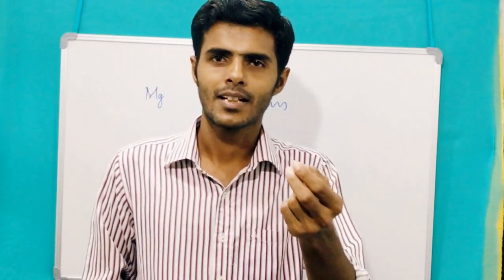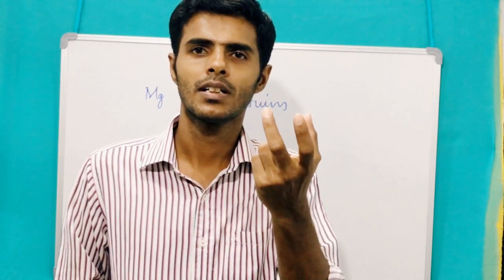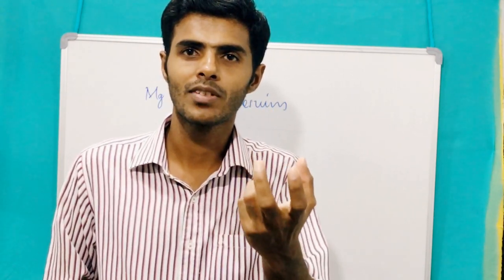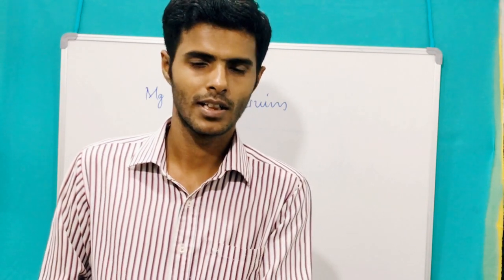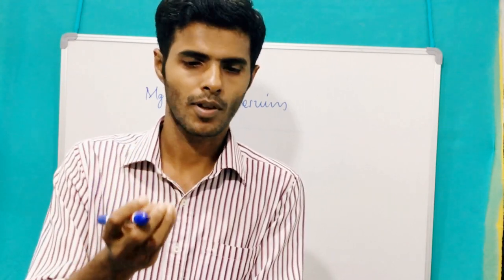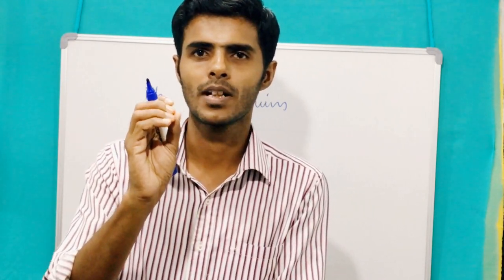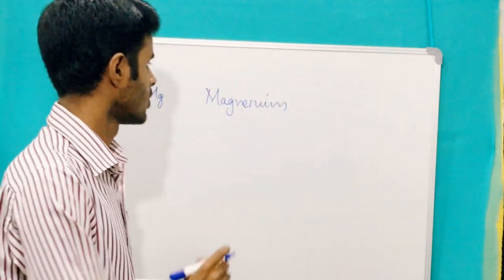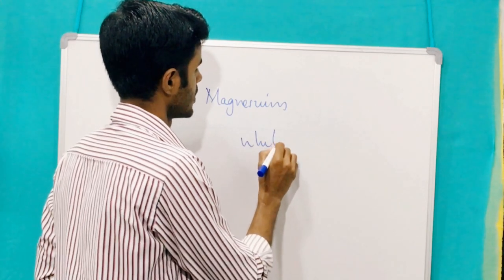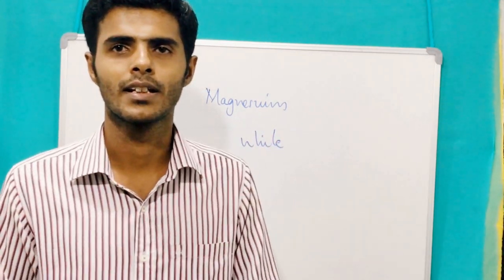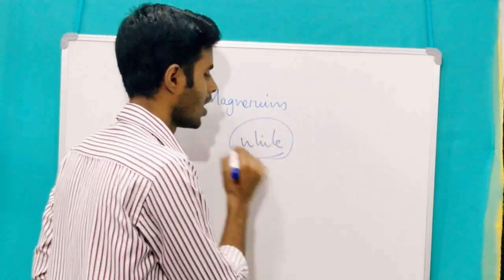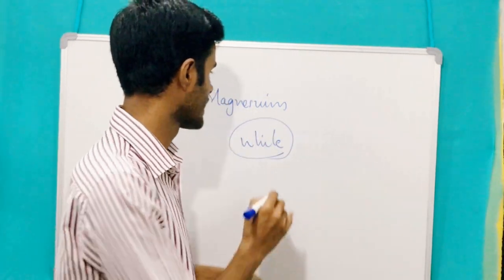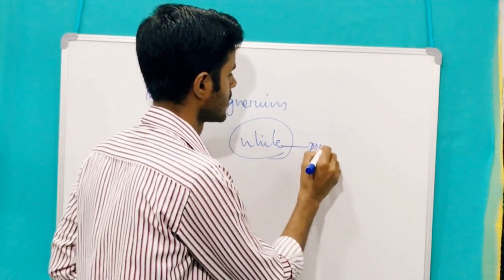You can see that the magnesium ribbon will burn with a flame, and during the burning process a white colored powder will be formed. Magnesium ribbon is not white in color, but after burning what you get is a white colored powder.